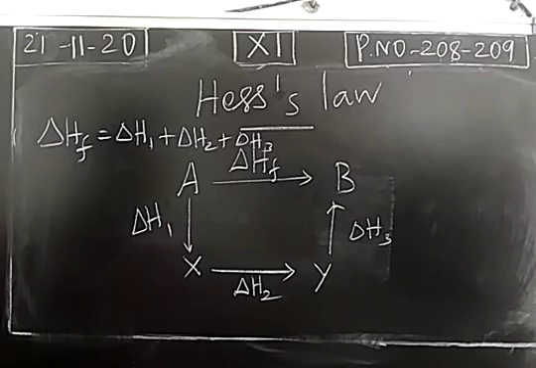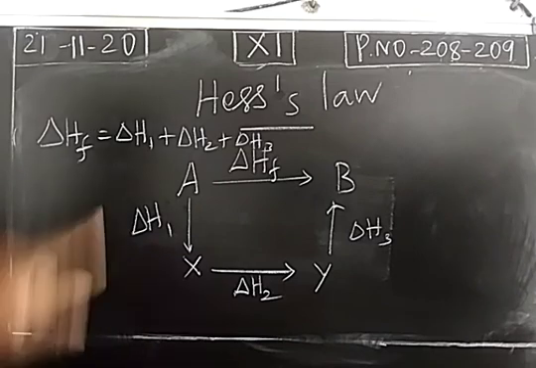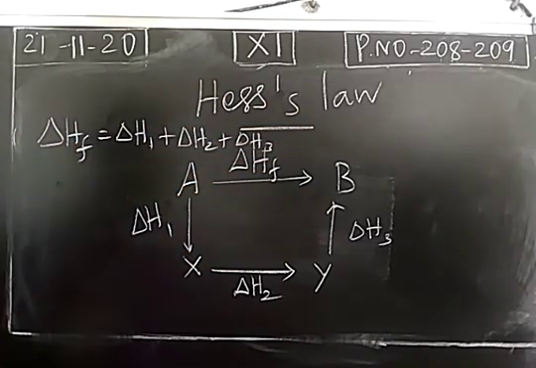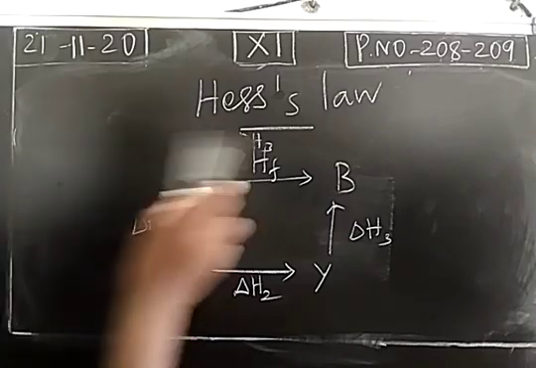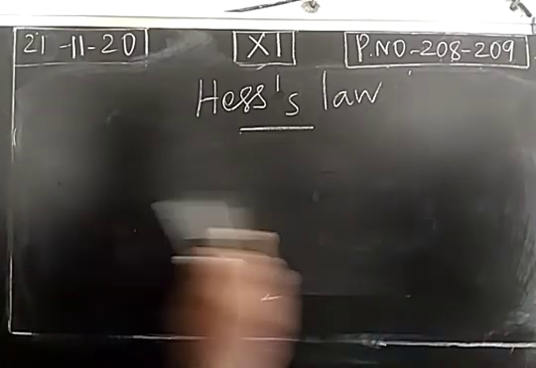So the enthalpy change of a reaction is the same whether the product is formed in one step or more than one step, provided that the initial and final states are the same. These are all enthalpy changes. These two will be equal. This is called the Hess law of constant heat summation. What is the application of Hess law?